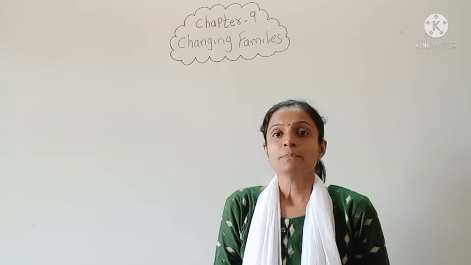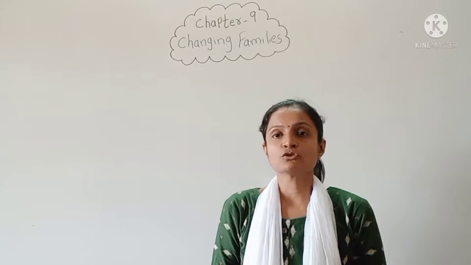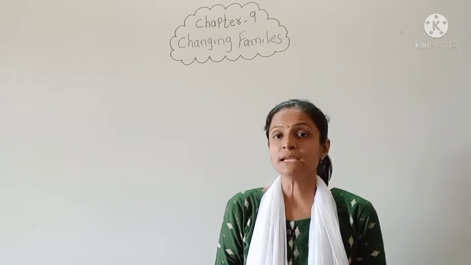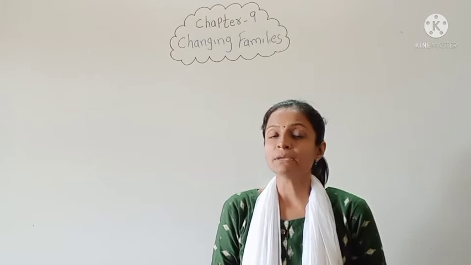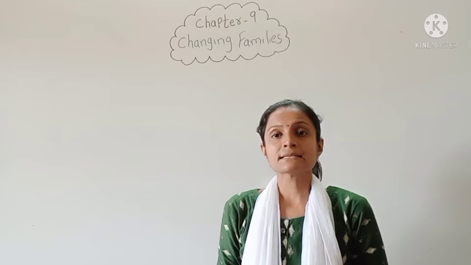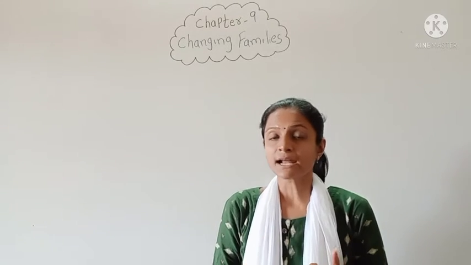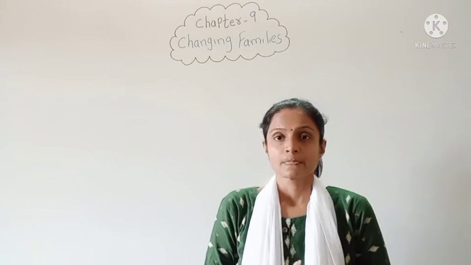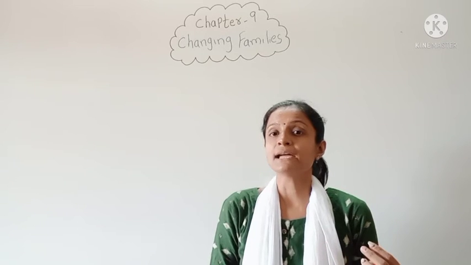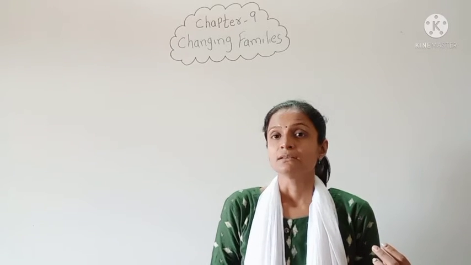Now see, because of the job, they have to go to another place. Means the number of family members decreases. Before that, there were 5 members: grandfather, grandmother, parents and Sumi. But because of this, the 3 persons are going to leave the city.